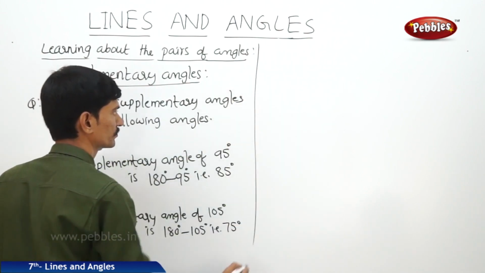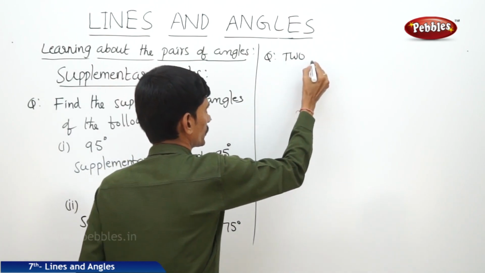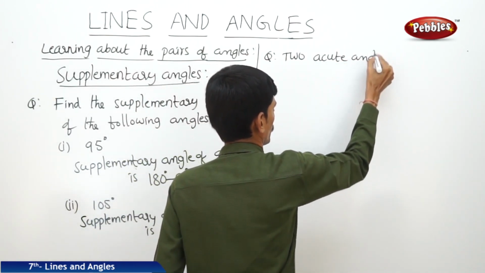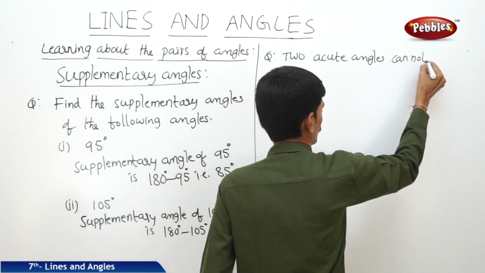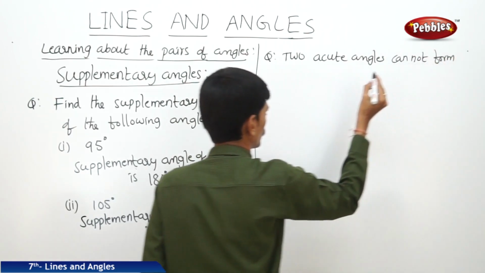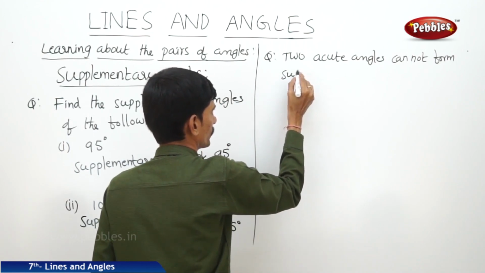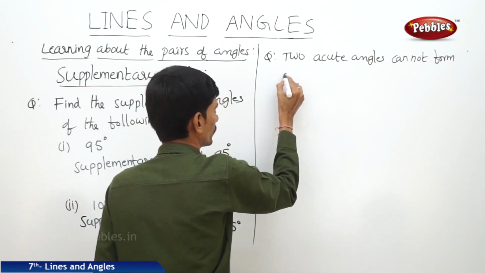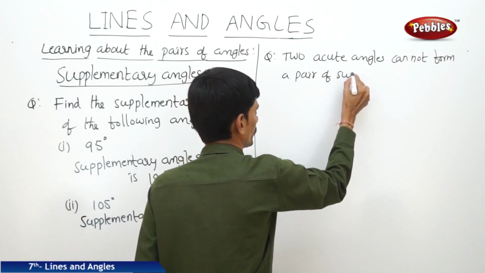And the next question: two acute angles cannot form a pair of supplementary angles.